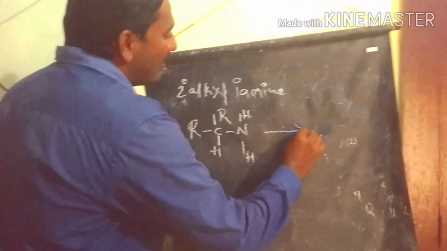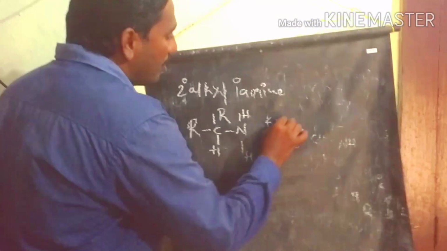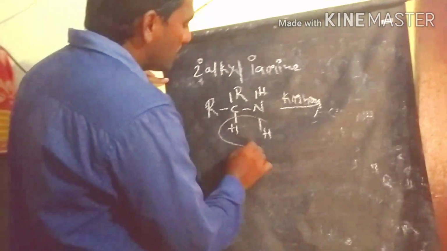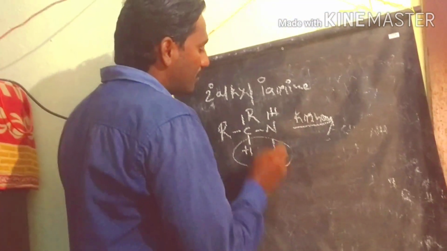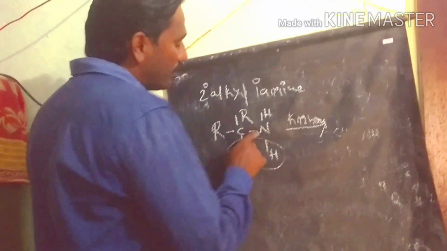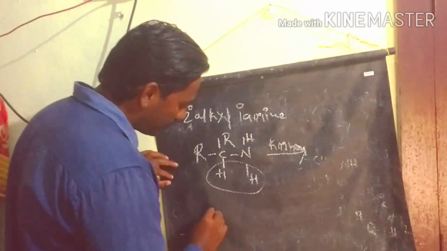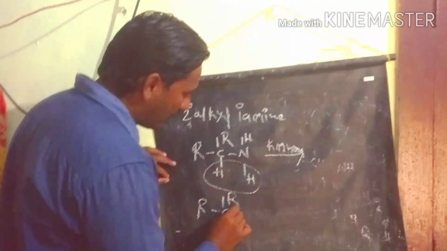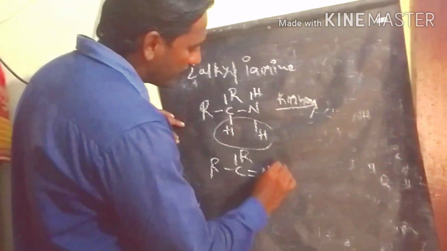Involved in the oxidation process under the KMnO4 reagent, it loses a water molecule from here to form a new pi bond between the carbon and nitrogen. So this is the product we get. This product we call a ketimine.